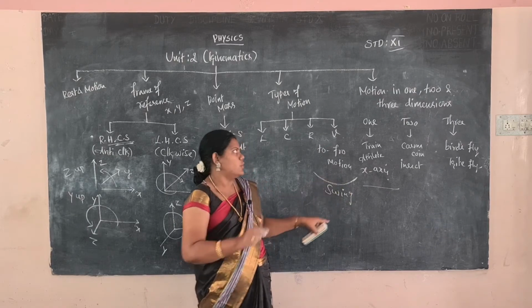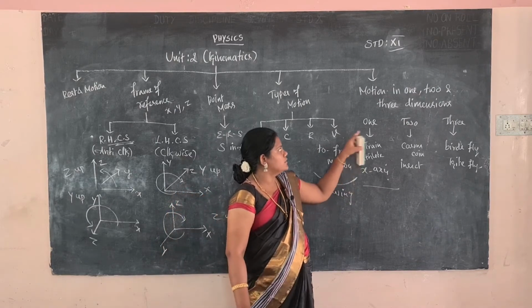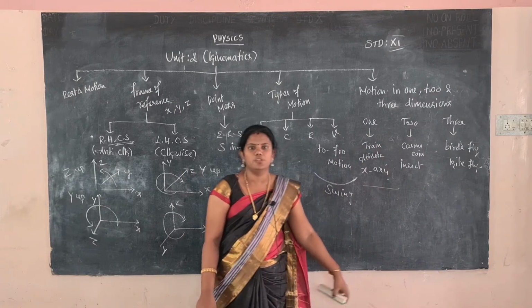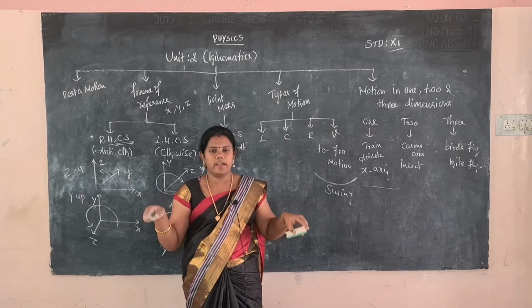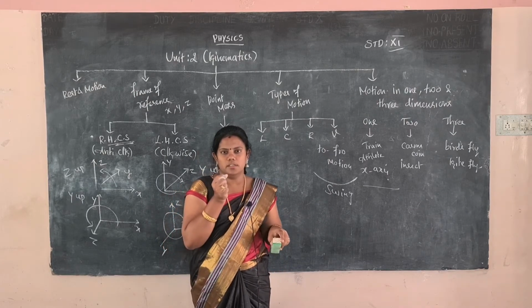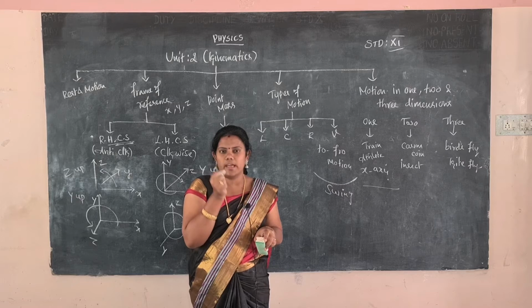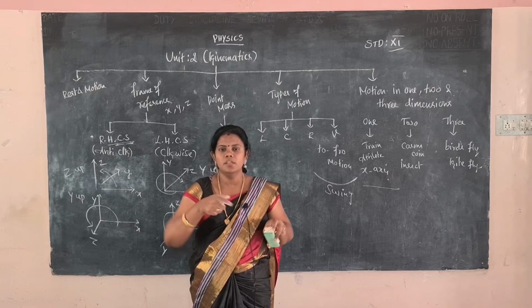Clear that ma? Okay. Then the motion in 2 dimension. What's the meaning that 2 dimension? You see, you play in the carom board. You have to apply the force on the carom coin. The coin will be moving 2 basis axis.